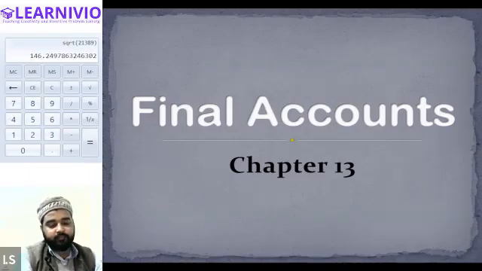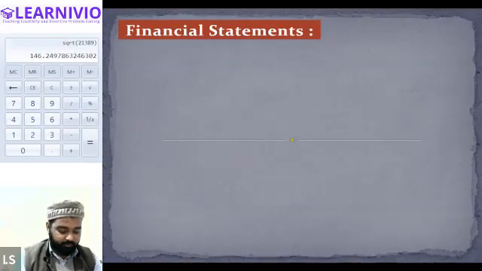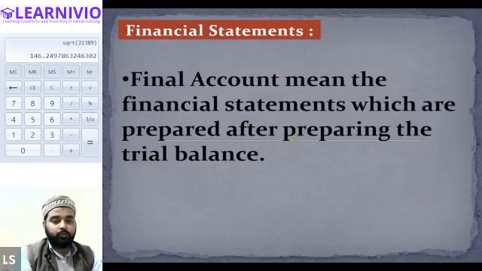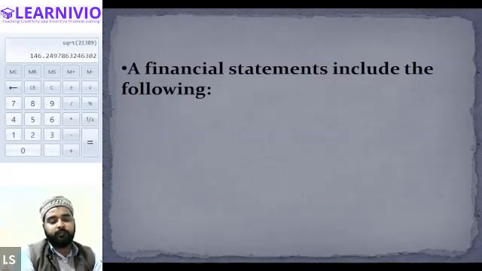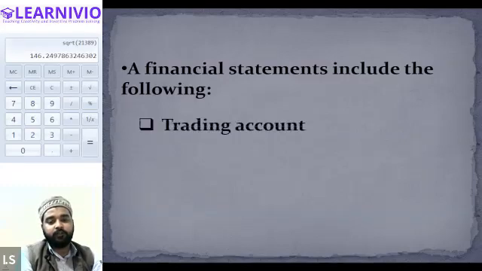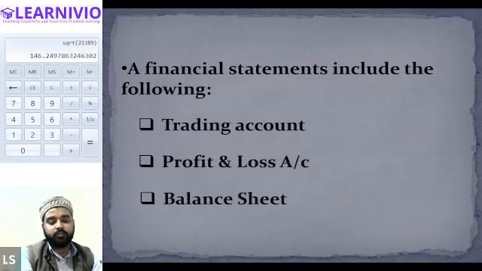In this chapter, I have already explained the meaning of the final account. I have told you that the final account is a financial statement which is prepared after the preparation of the trial balance. The financial statement or final account of a company consists of the trading account, the profit and loss account, and the balance sheet.